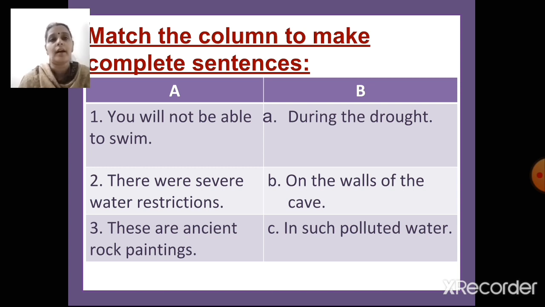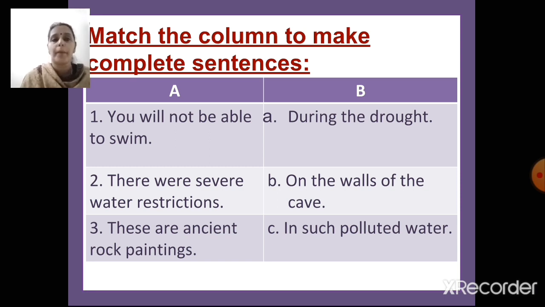Now children, there are a set of sentences in A column, a set of sentences in B column. We are going to match them to make complete sentences. Okay? A column, first one is you will not be able to swim. Second is there were severe water restrictions. Third is these are ancient rock paintings. Okay, and on the B side we have during the drought, on the walls of the cave, in such polluted water.